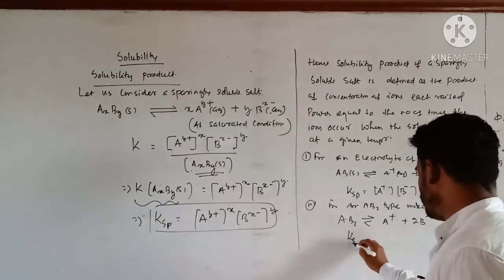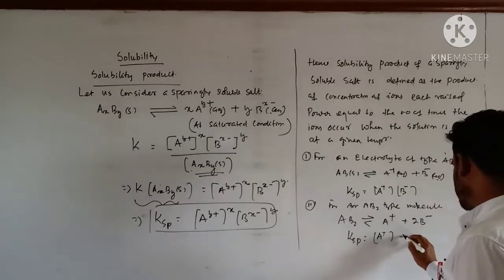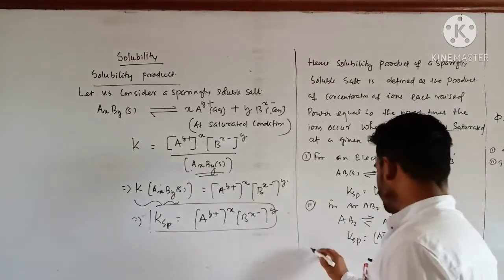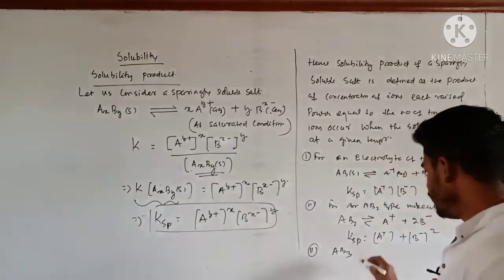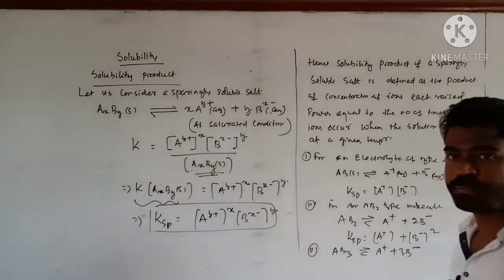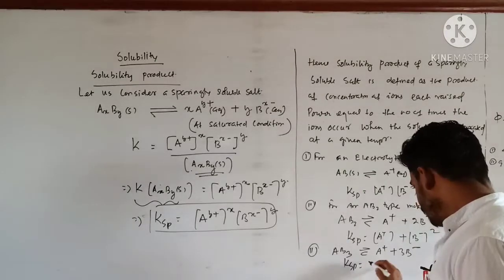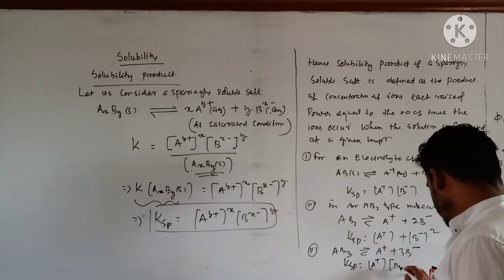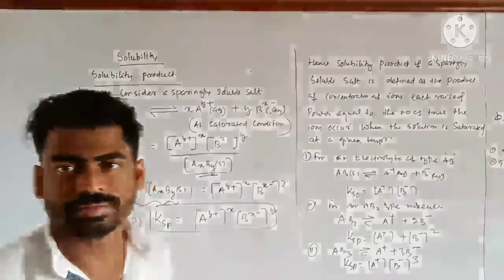So what will be the value of KSP over here? The concentration of A plus times B minus to the power 2. Similarly, for AB3, what can I write? A plus 3B minus, and KSP becomes the concentration of A plus into B minus to the power 3. Clear?